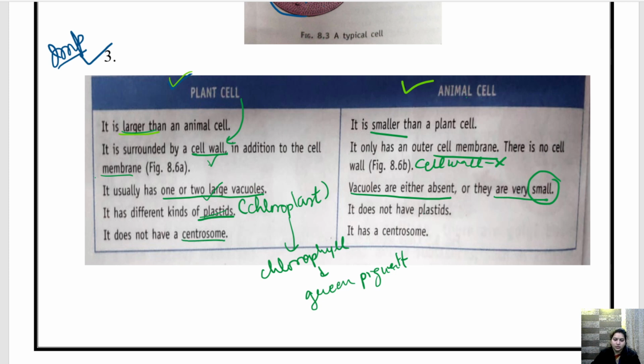Centrosome. Plant cell does not have centrosome, so it does not undergo cell division. Whereas animal cell has a centrosome and it performs a cell division process. Getting it? So these are the differences between plant cell and animal cell.